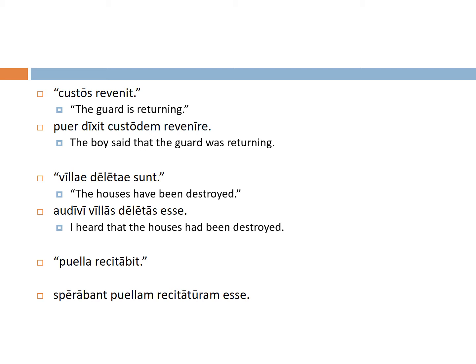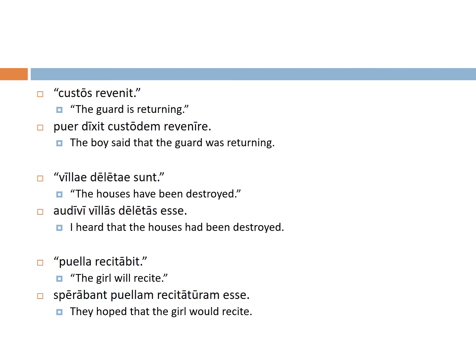And now let's look at one that uses future tense verbs. Puella recitabit, the girl will recite. Now you can see in our second example, sperabant, we have a verb of the head in a past tense. Here it's in the imperfect tense. But now we have the future tense infinitive, sperabant puellam recitaturam esse. And here's how it translates. They hoped that the girl would recite. So not translated as will recite, but would.